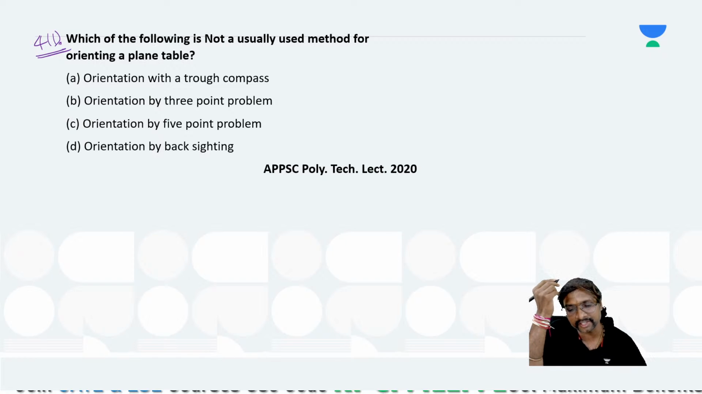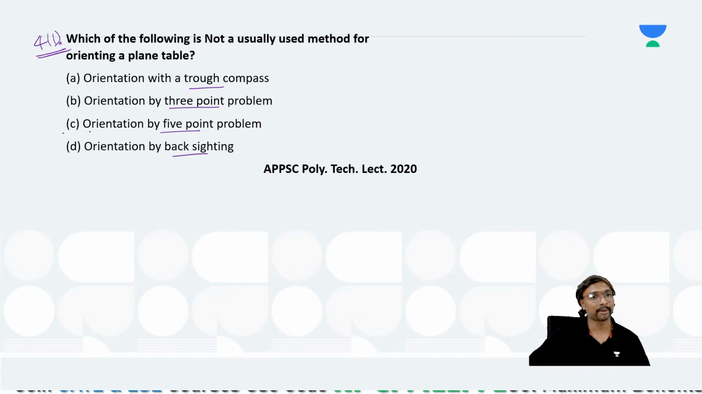Orientation by resection, yes. Orientation with a trough compass, yes, you can orient. Orientation by three-point problem, yes. Orientation by back sighting, yes. Orientation by five-point problem. Is there any such problem called five-point problem? Only the two-point problem and the three-point problem are there, right? There are no four-point, five-point or six-point problems.